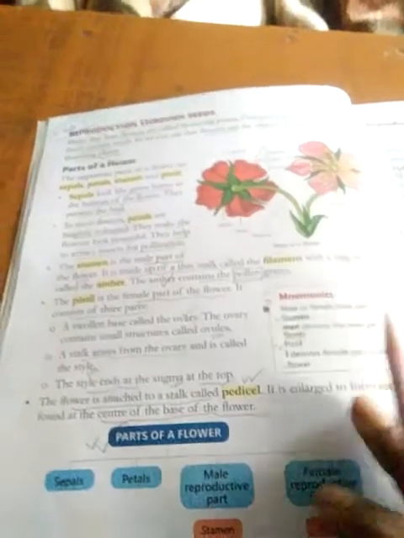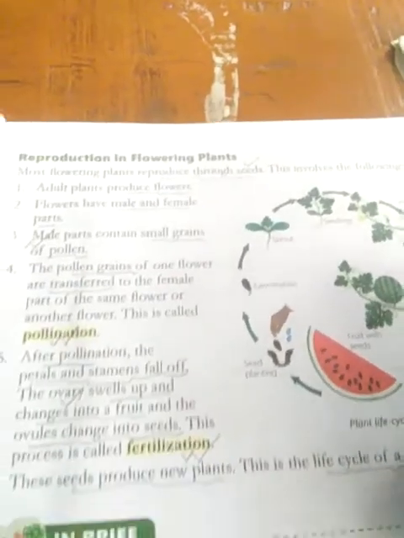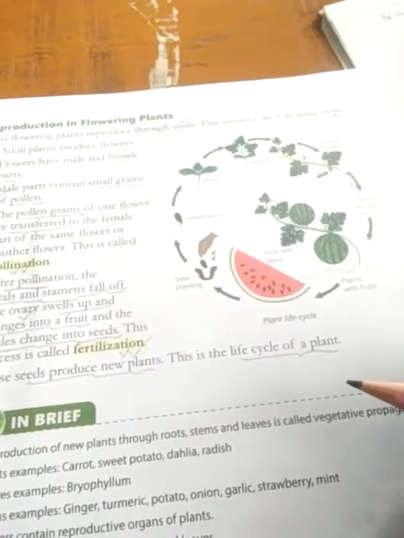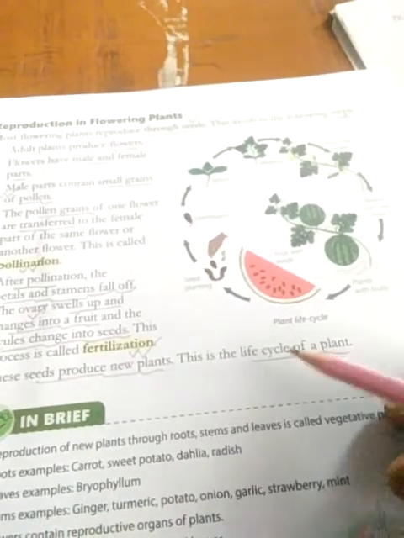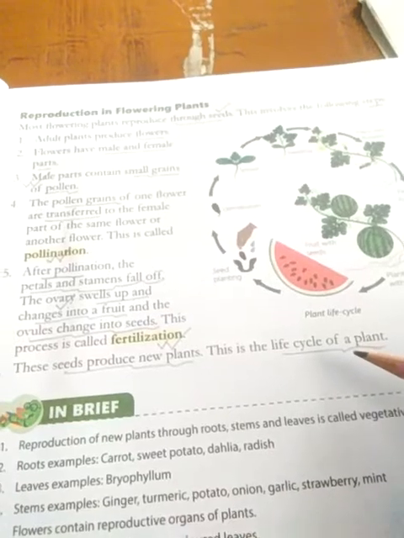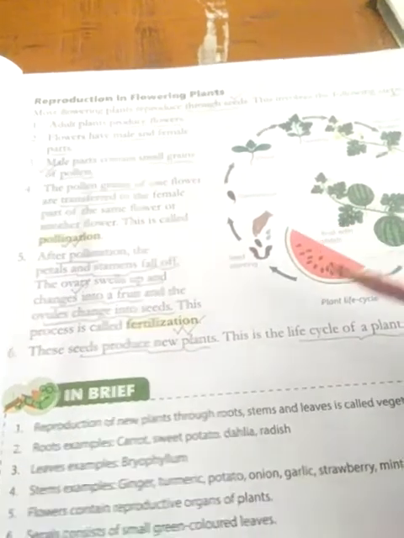Now we are going to discuss the reproduction in flowering plants through seeds, or in other words, the life cycle of a plant. Remember, we are going to discuss the reproduction in flowering plants through seeds, or we can say this is the life cycle of a plant.